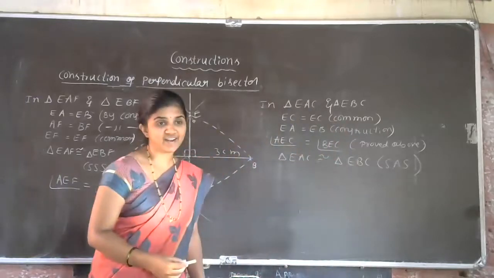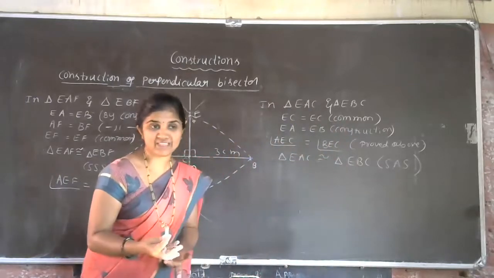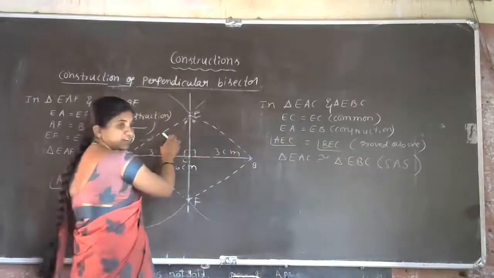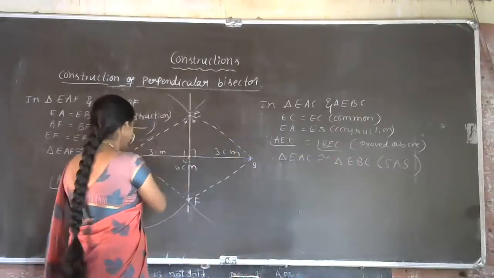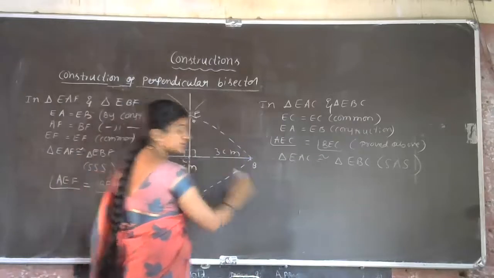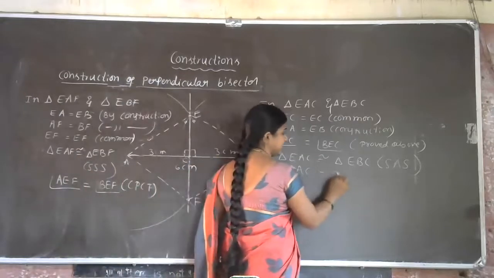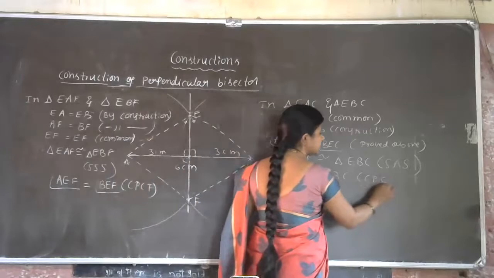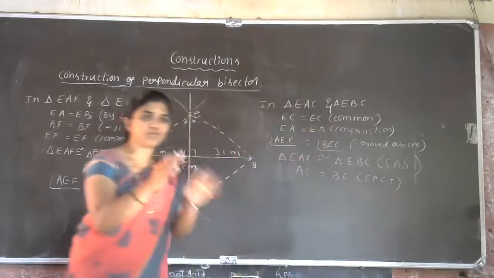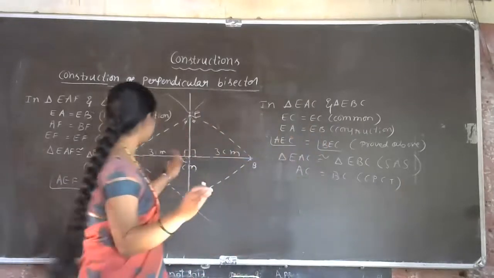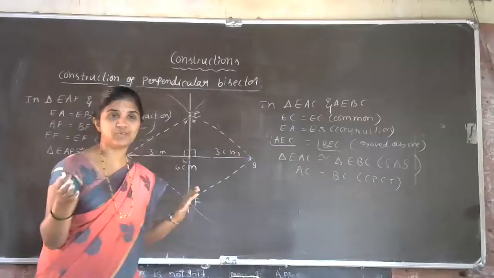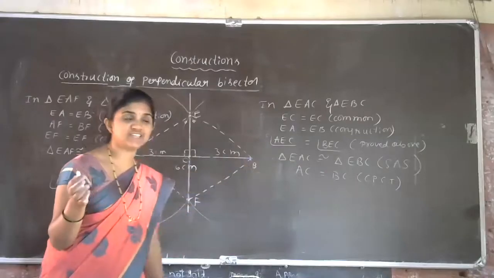Got the idea of this one? Yes. Now in CPCT what can you write? Now this triangle is congruent to this triangle. Now you can write AC is equal to BC as CPCT. One proof over. This AB line is divided into two equal parts. We got the result AC is equal to BC.